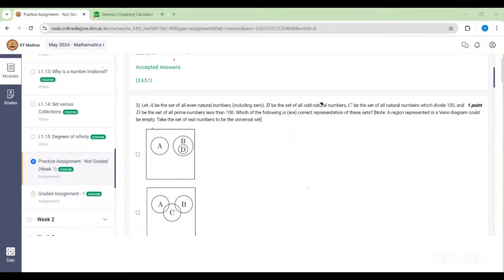A and B are disjoint, we get it. A and B are different. But what about C? C is the set of all natural numbers which divide 100. So suppose we have any natural number which is dividing 100. What are the possibilities for that natural number? You have to check, right?